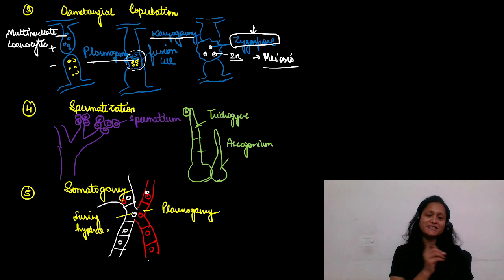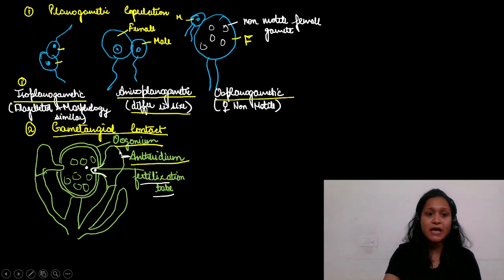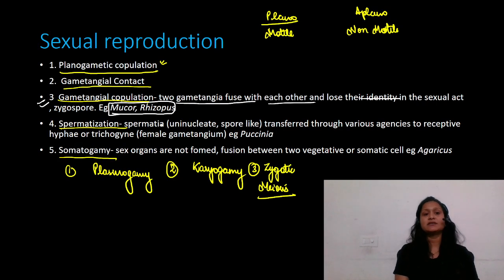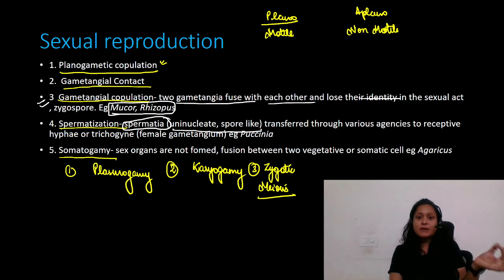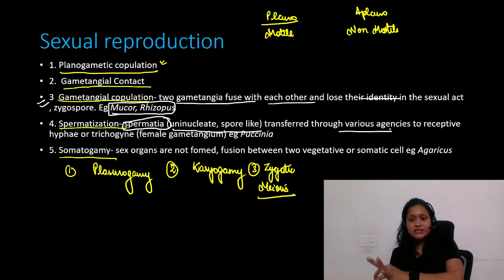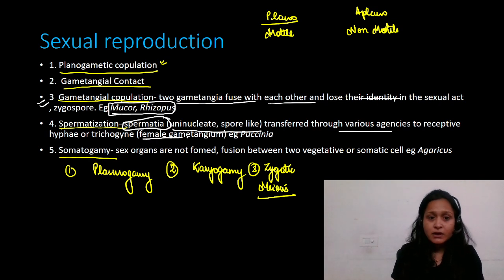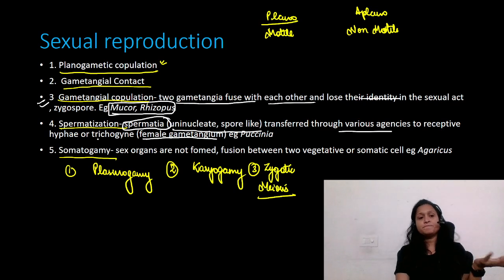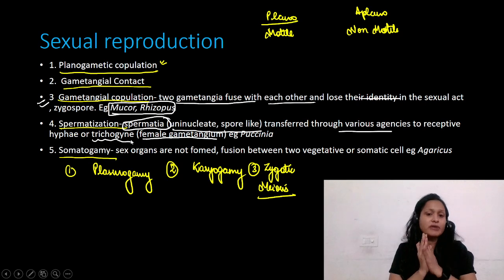Read it once again. Next is spermatization. In spermatization, the spermatia, which are equivalent to the male gamete, are uninucleate and spore-like. These spermatia are transferred through various agencies to the receptive hyphae, that is the female gametangium. The female gametangium is called the trichogyne, a receptive hypha.